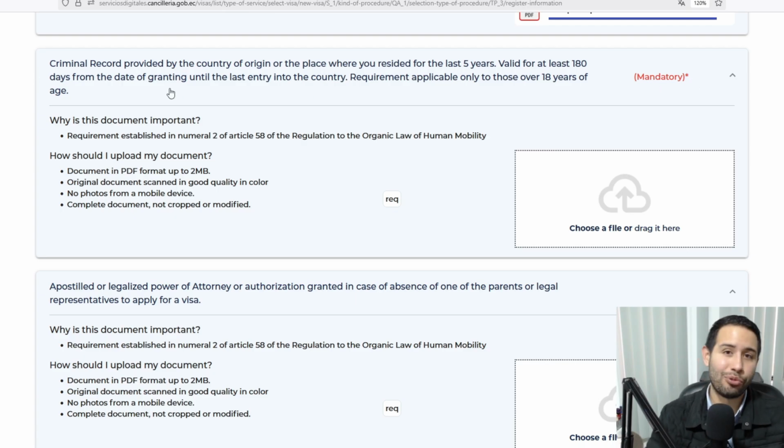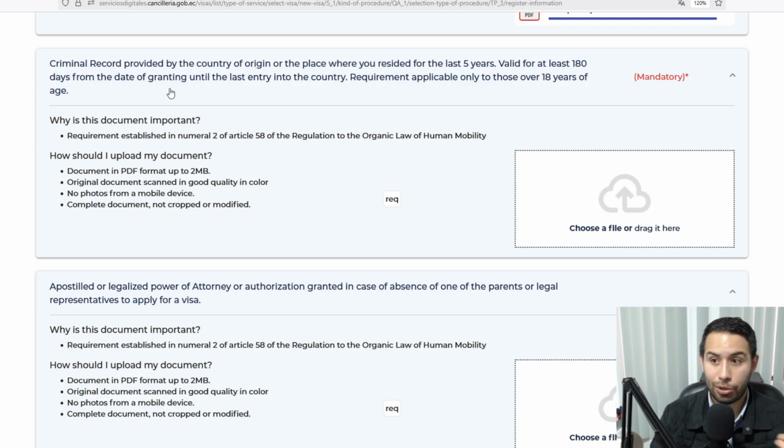This criminal background check has to be legalized by an Ecuadorian consulate if it is from a country that does not issue apostilles. For example, Egypt. Egypt does not issue apostilles. They are not part of the Hague Convention on legalization authentication of documents. So they have to legalize the document by the Minister of Foreign Affairs, and then they have to legalize that through an Ecuadorian consulate. And well, by luck, there is one in Cairo, in Egypt.